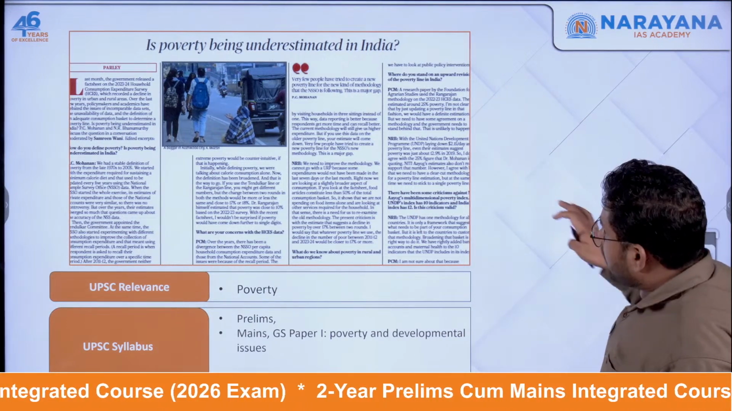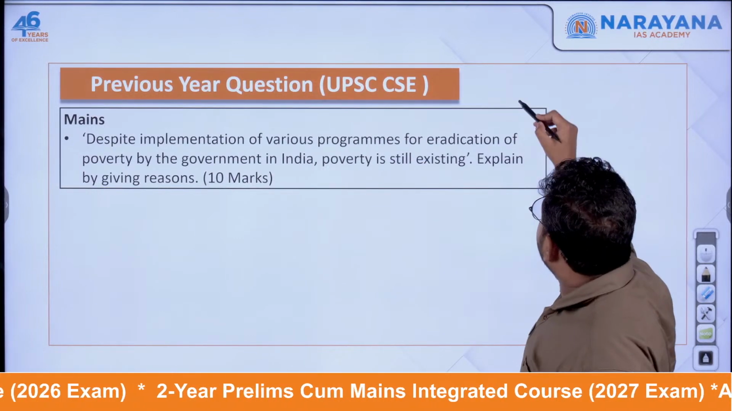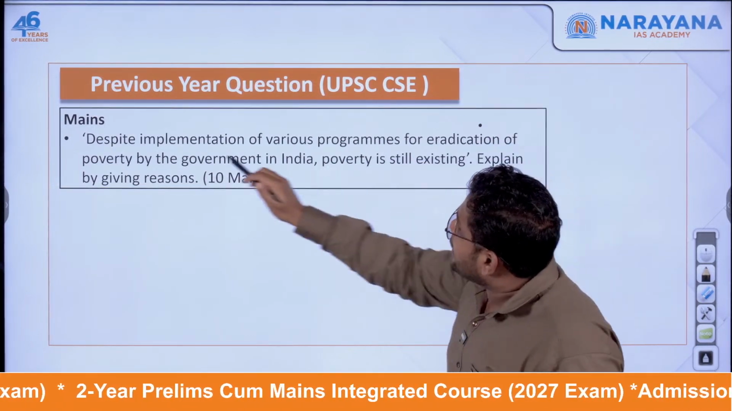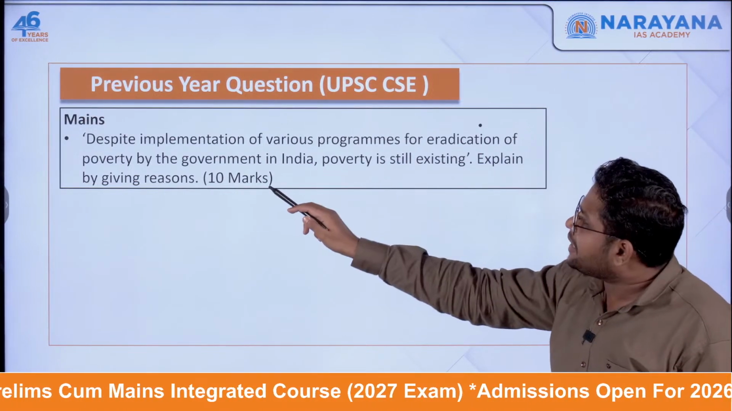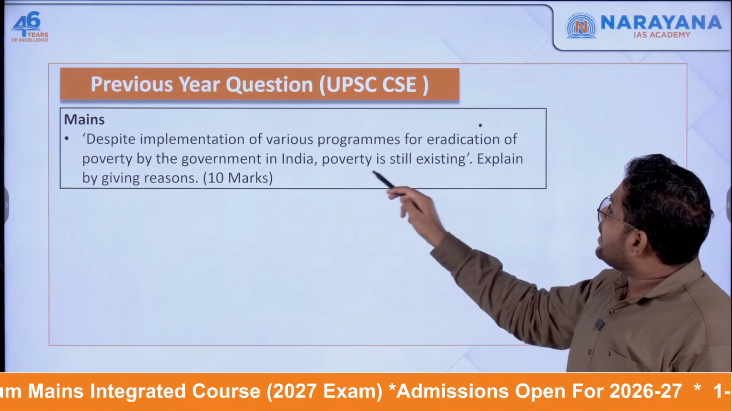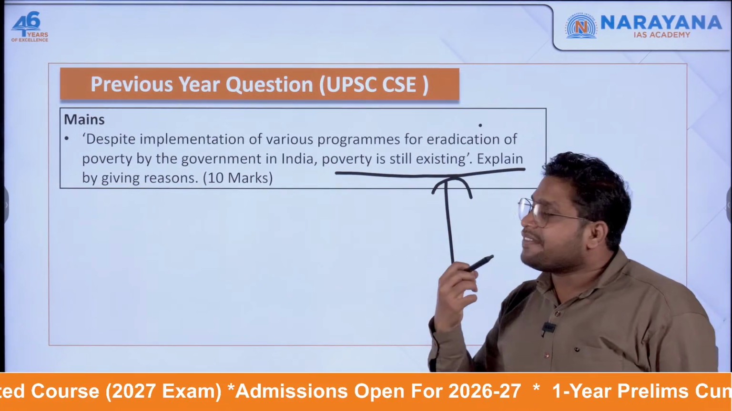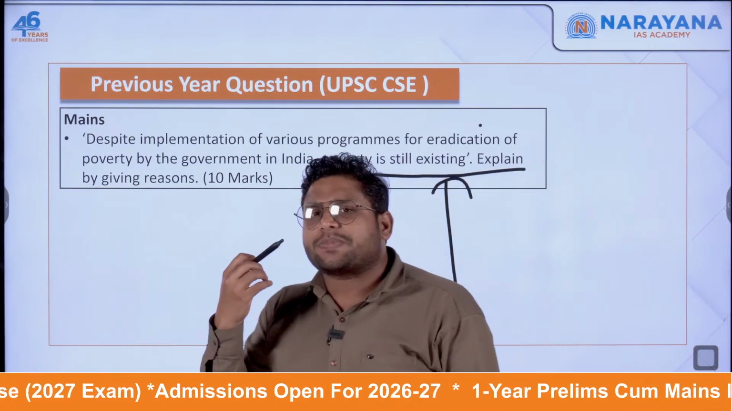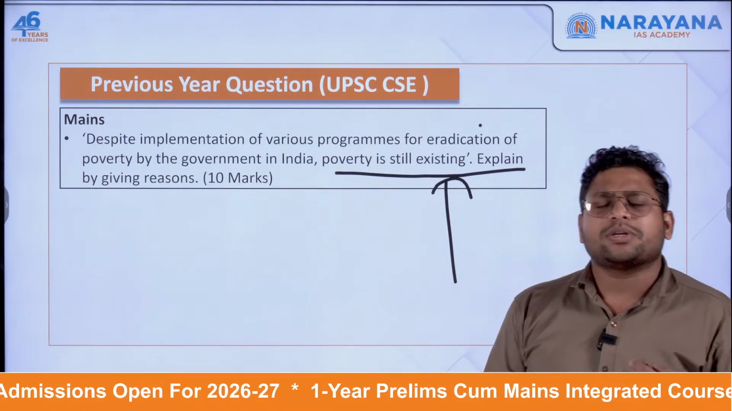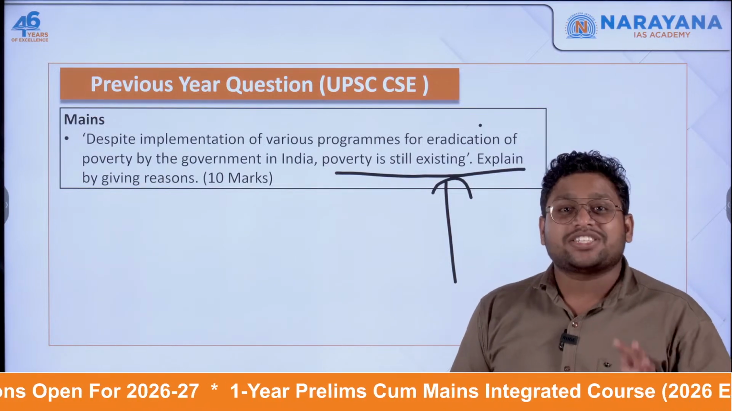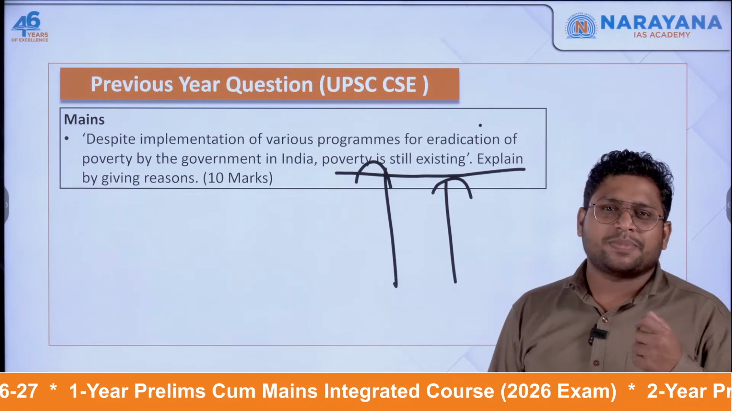Now, if we look at the previous year question, I guess the year is not mentioned, no issues. Despite implementation of various programs for eradication of poverty by the government of India, poverty is still existing. Explain by giving reasons. The question is specifically saying that the government has brought in so many policies, schemes and programs, but still we see that poverty exists in India.